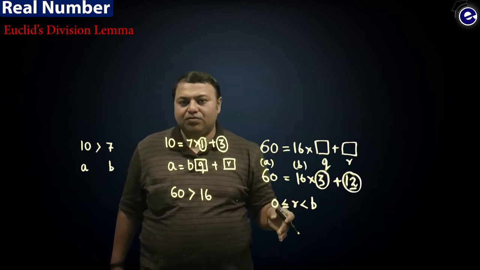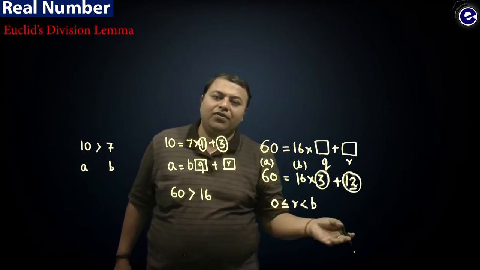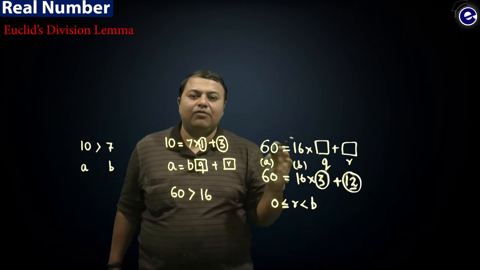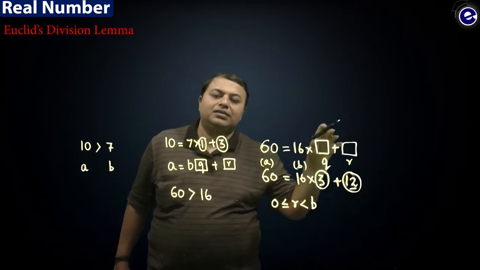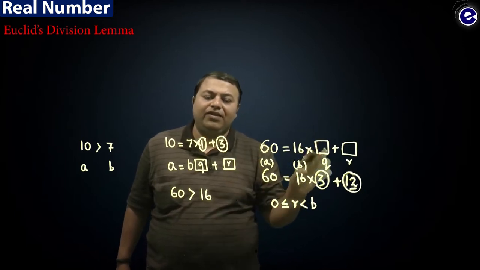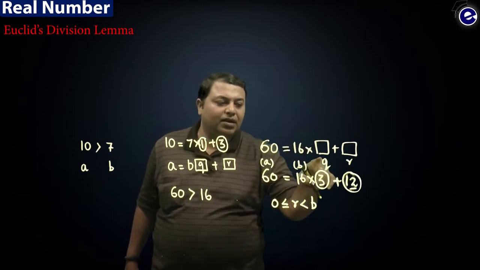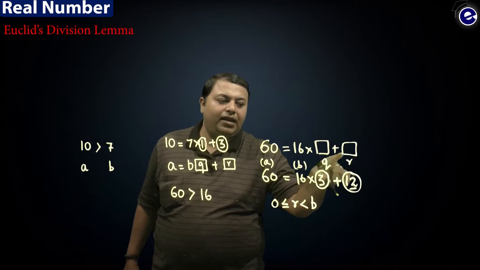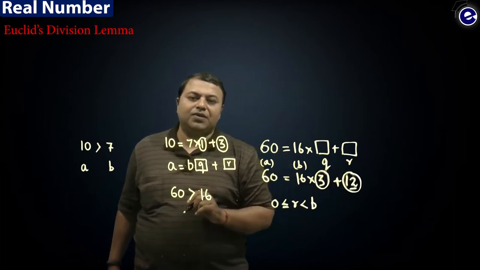So that means we can express one positive integer in terms of another positive integer, in the form A is equal to B times some integer Q plus some number R. You can pick any two values and you'll find that we can find a positive integer Q and another integer R, so that you can express one number in terms of the other.